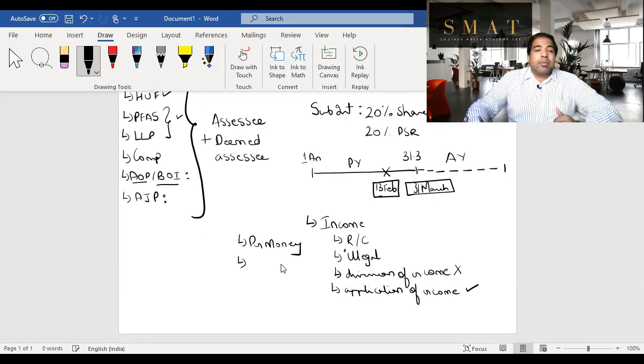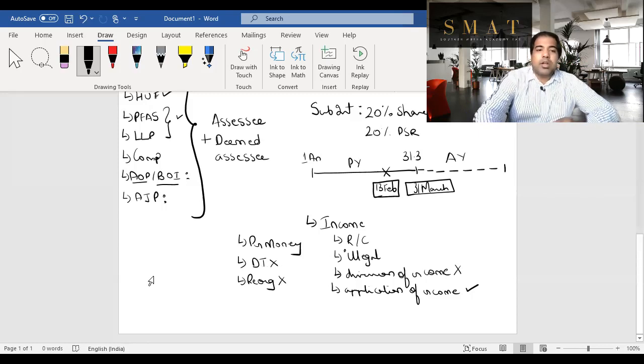Guys, no income can be taxed twice. Double taxation is a sin. People don't want to pay tax even once. Why would you want to double tax it? So double taxation is something that is not supposed to be encouraged. And in case of reorganization of business, what is reorganization of business? Let's say I'm converting a proprietorship firm into a partnership firm, or converting a partnership firm into a company. I'm ideally not changing anything except the structure. So in that case, that income is not supposed to be taxed.